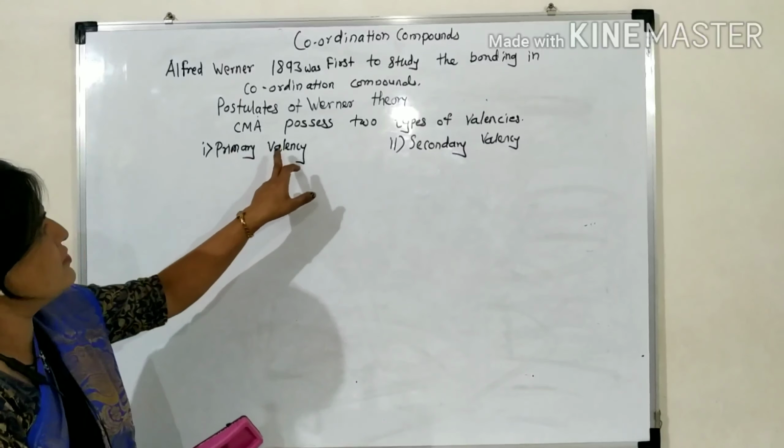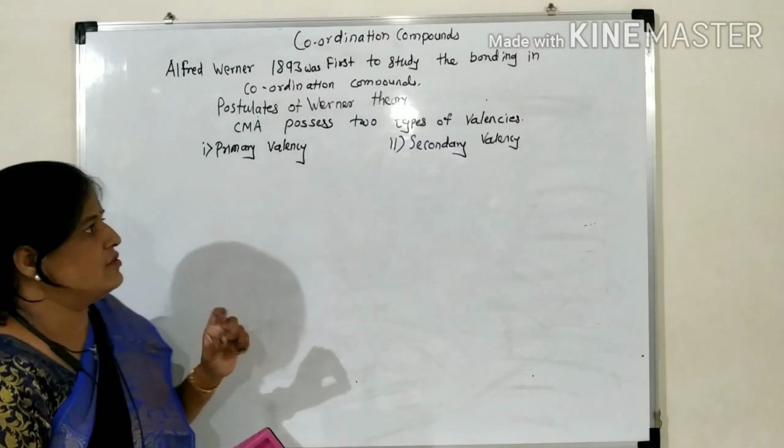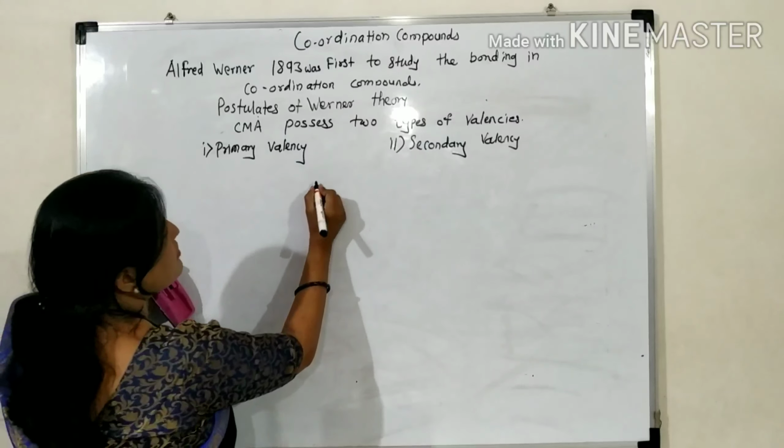These are the 2 types of valency, primary valency and secondary valency. What is meant by primary valency and secondary valency?